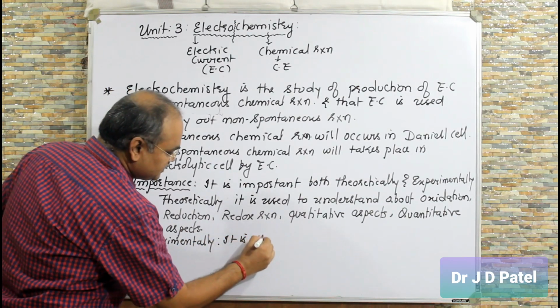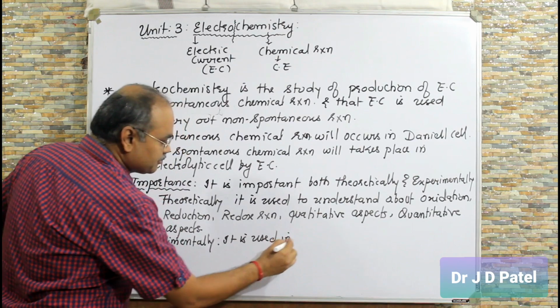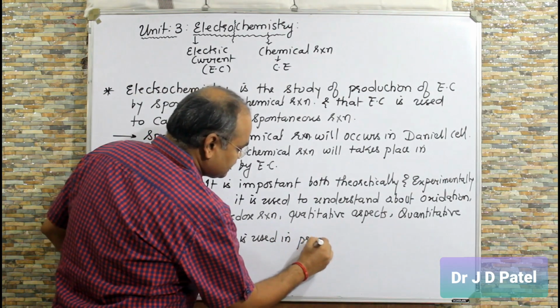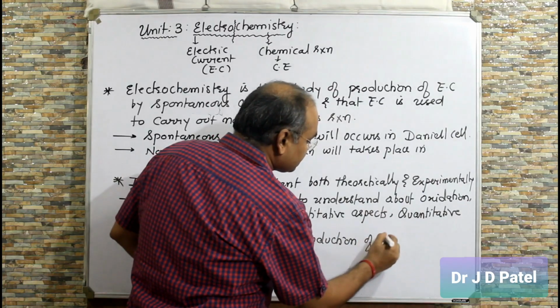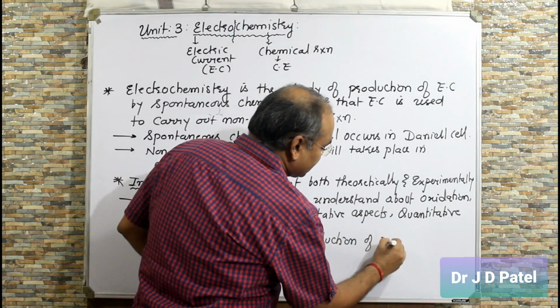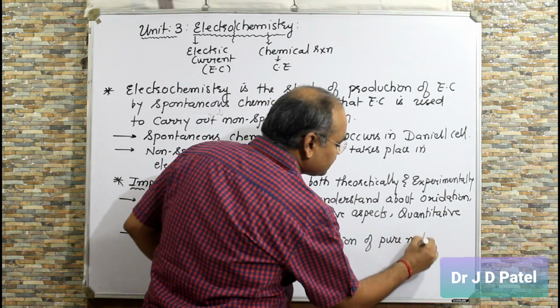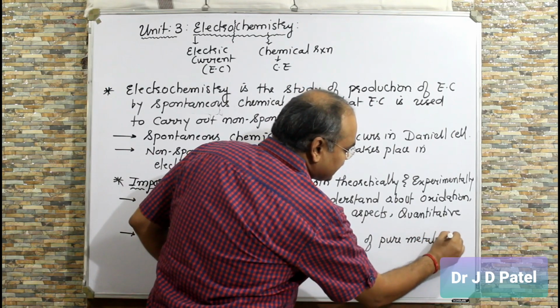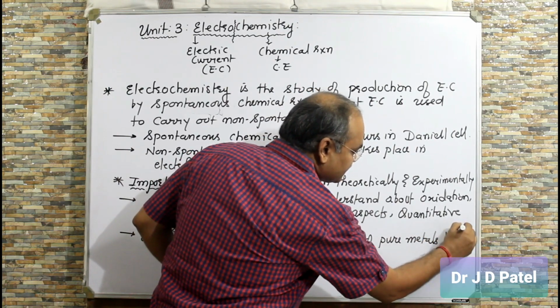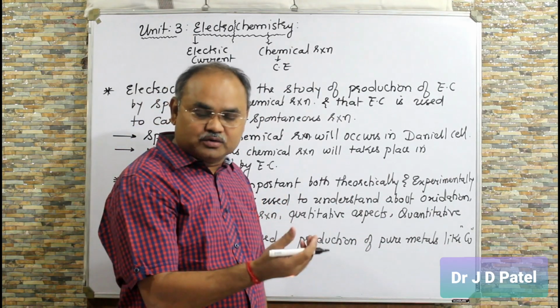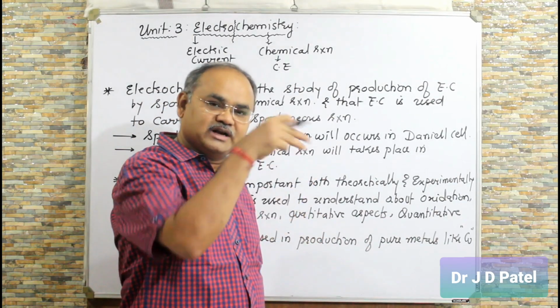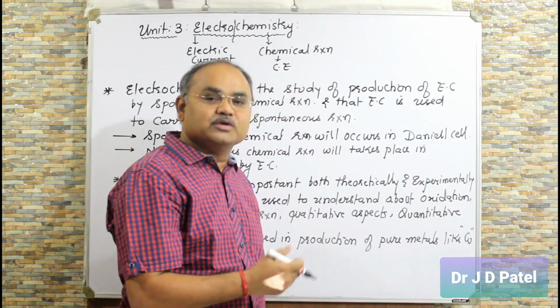it is used in production of pure metals like copper. You have studied, right? Impure copper is taken as anode, pure copper is taken as cathode, and electric current is passed. Both the electrodes are dipped in electrolytic CuSO4 solution.